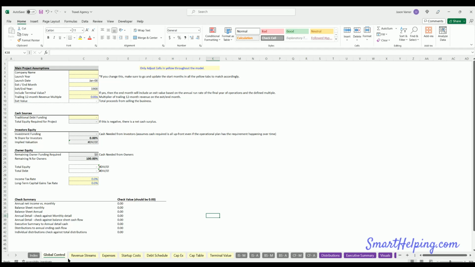So I've zeroed out all the assumptions, and we're going to fill them out manually so you can see how it works. I'll go through each tab.